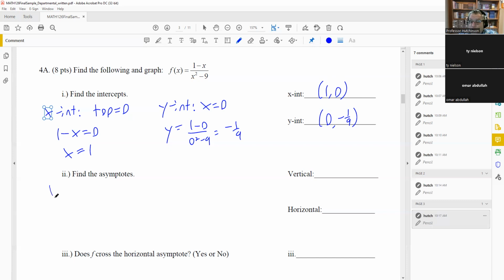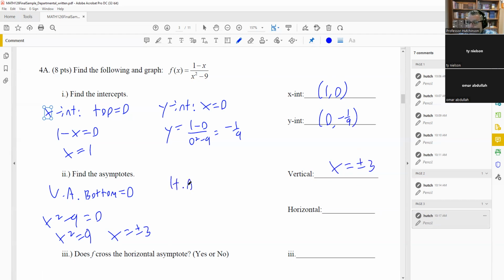Next, for the asymptotes, for the VA, you take the bottom and set it equal to 0. So x squared minus 9 equals 0, x squared equals 9, and x is equal to plus or minus 3. Now this one, you do need to put the x equals, it has to be an equation of a line there.